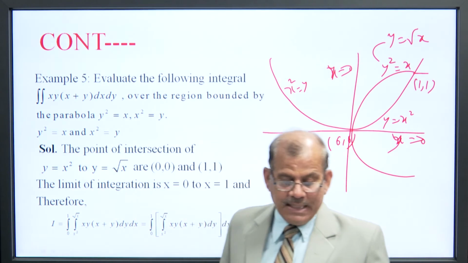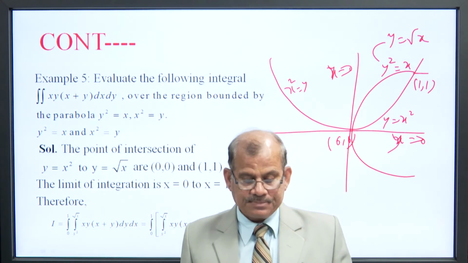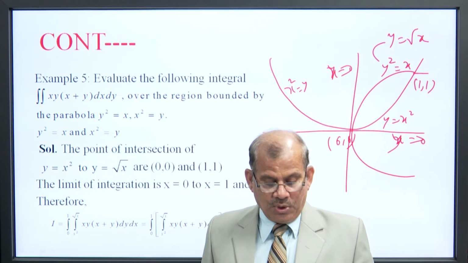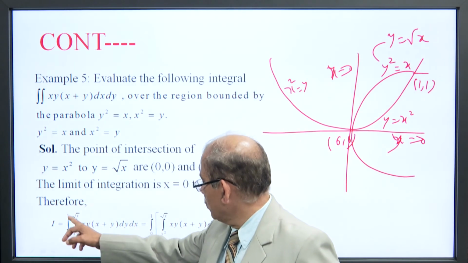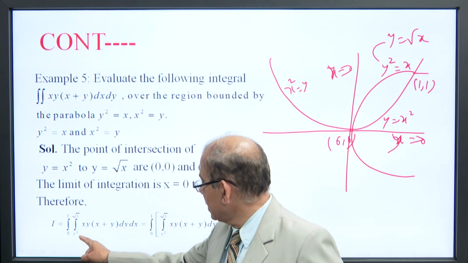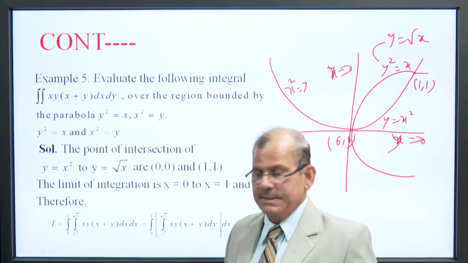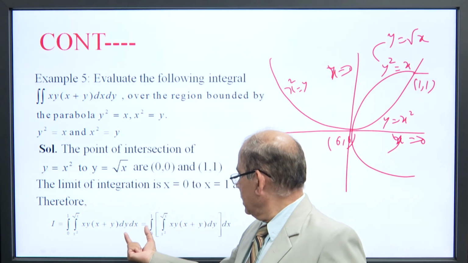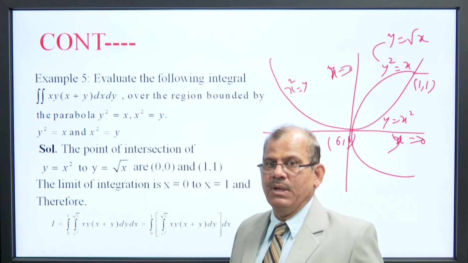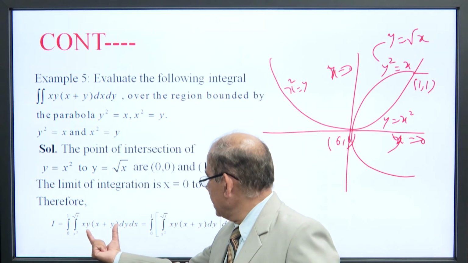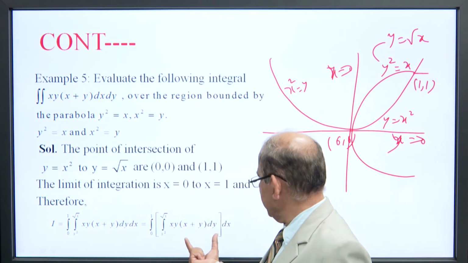Therefore, the given integral becomes integral 0 to 1, integral x square to root x, x y dy dx. Since the limit of y is variable in the form of x, we integrate with respect to y first.